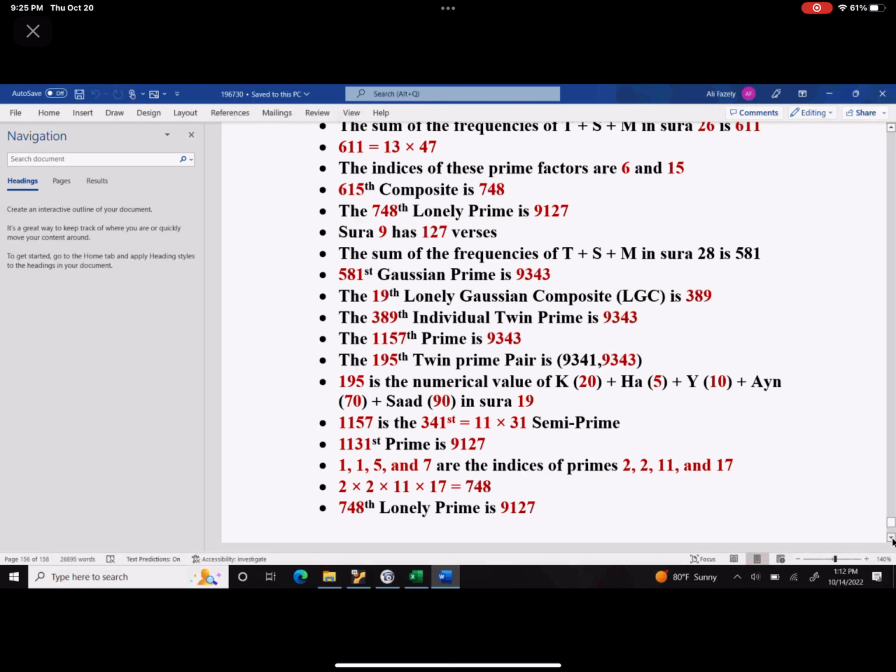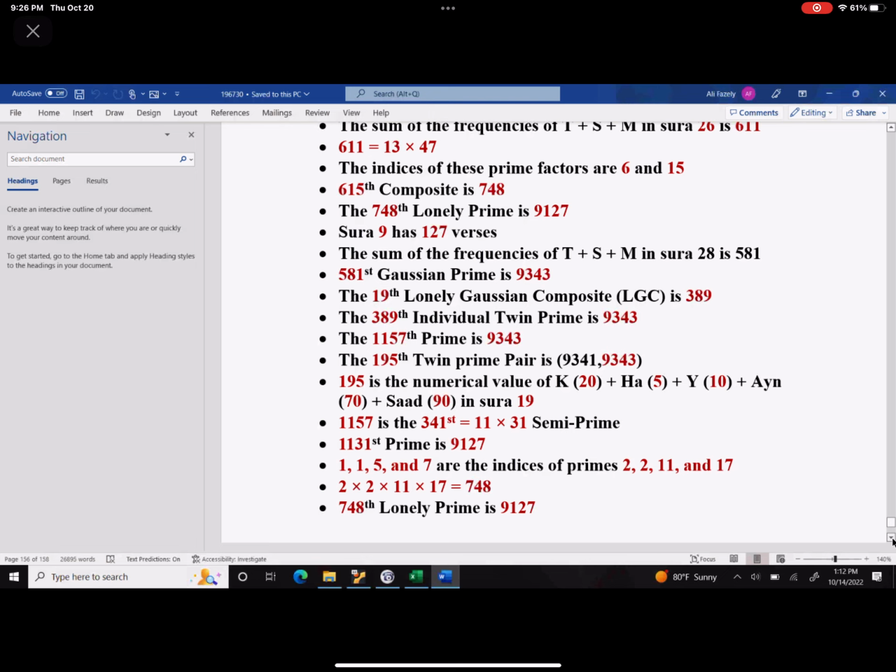So 1157 happens to be the 341st semi-prime, which is 11 times 31. But the 1131st prime is again 9127. 1, 1, 5, and 7 are the indices of primes 2, 2, 11, and 17. And 2 times 2 times 11 times 17 is 748.